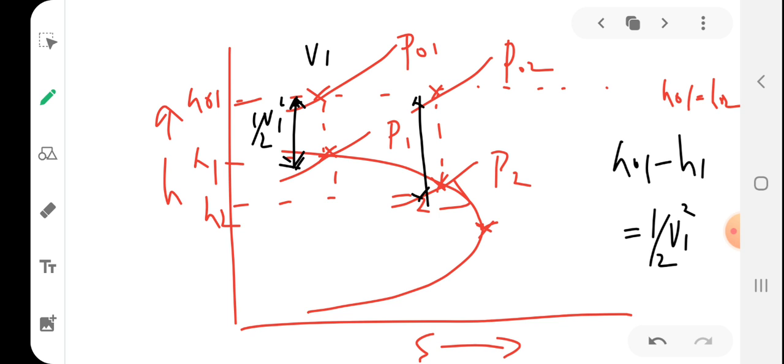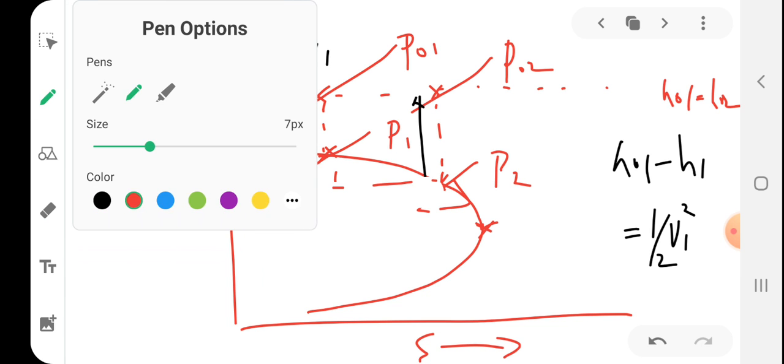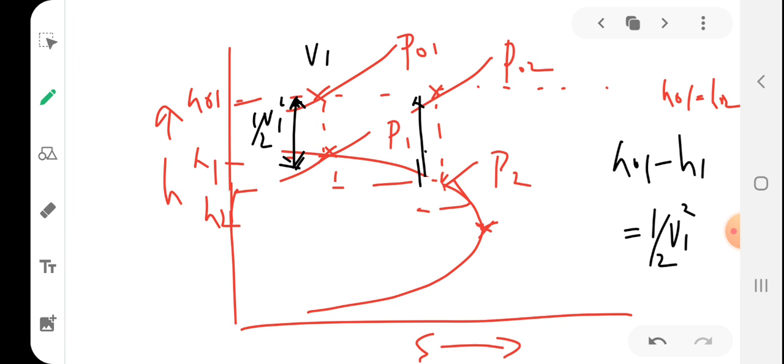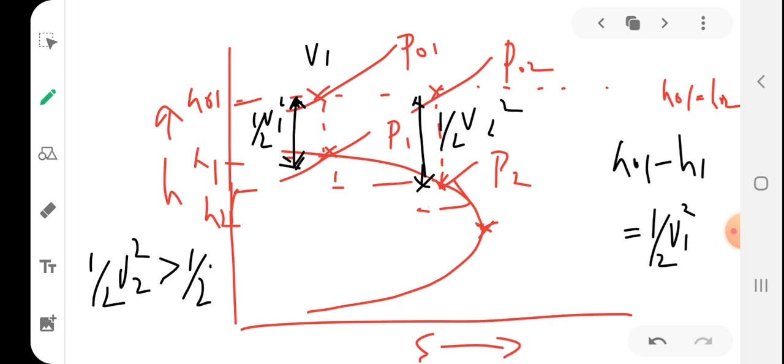this will be, actually, that will be half V2 square, right? Half V2 square. But students, you can observe that half V2 square is greater than half V1 square, right? Half V2 square is greater than half V1 square.